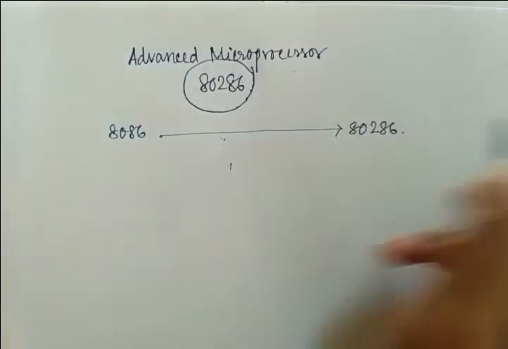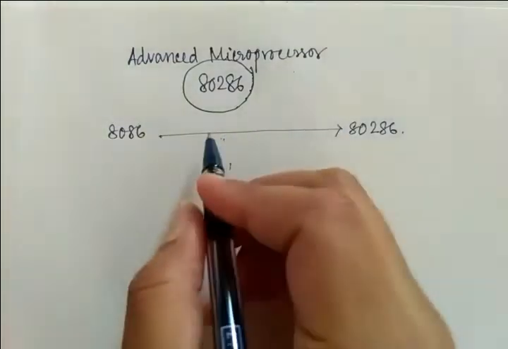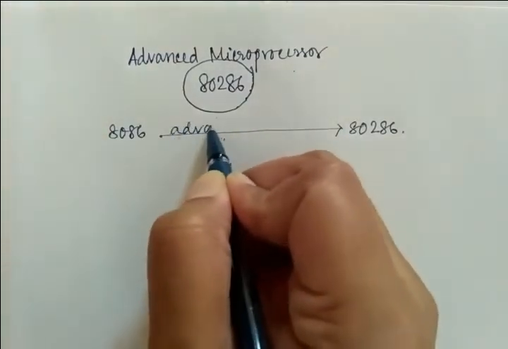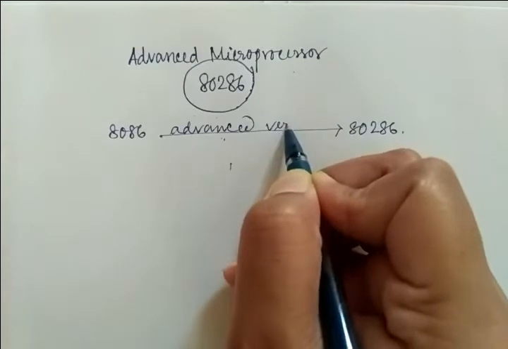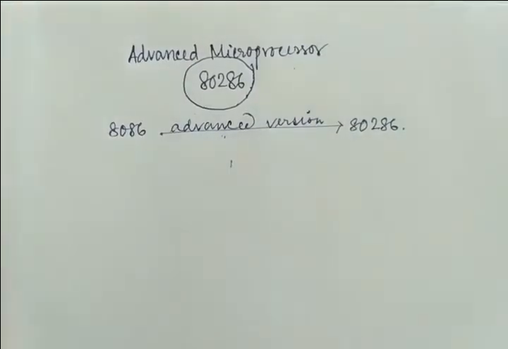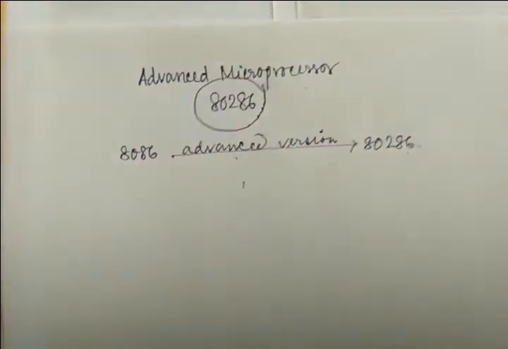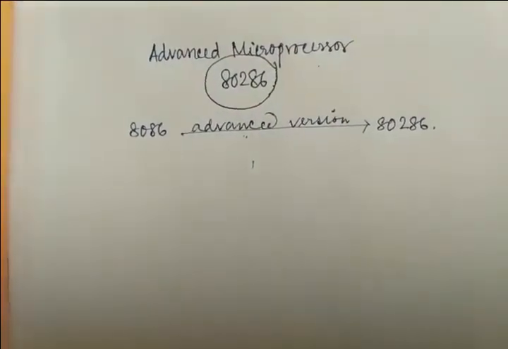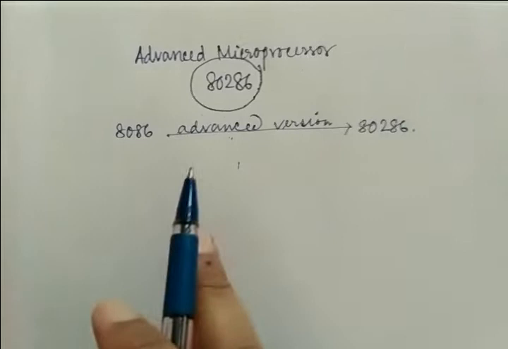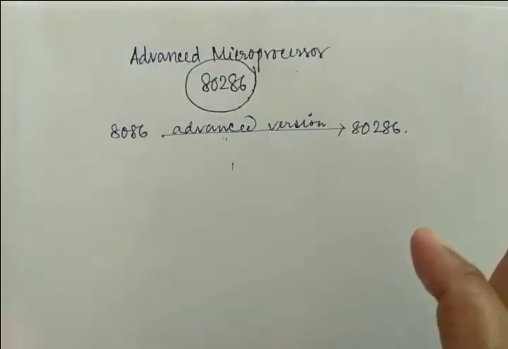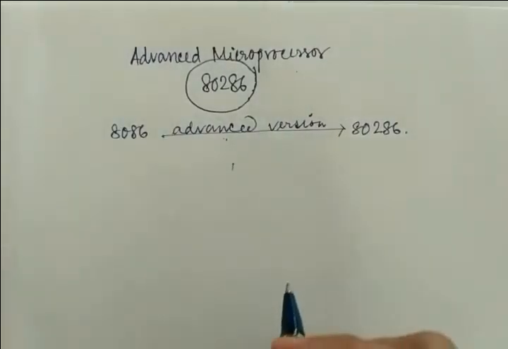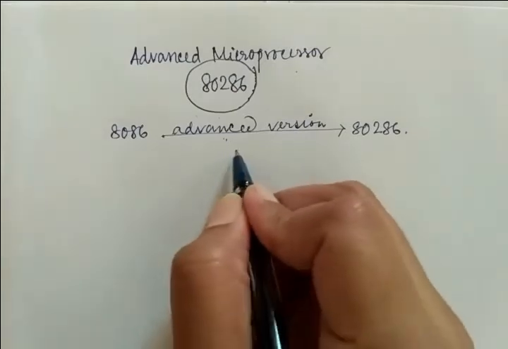can be defined as nothing but the advanced version of 8086. Okay, so how can you define 80286? Simply, 80286 can be defined as the advanced version of 8086, nothing else, right? Okay, so coming to my next point, that is, it belongs to